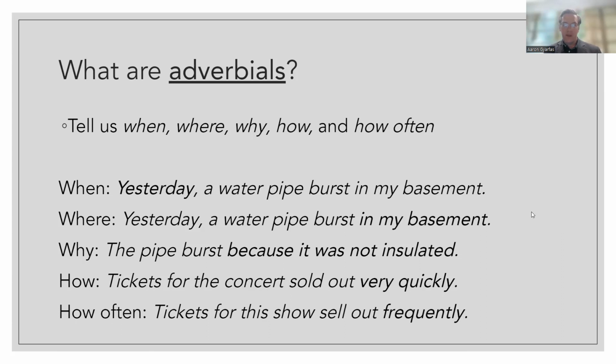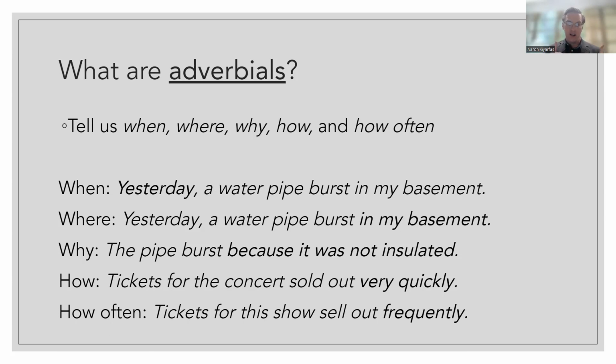Okay. And then we have the adverb frequently. So another adverb phrase. That adverb phrase is telling us how often. Okay. Now, all of these are examples of adverbials. The last two are the only ones that are actual adverb phrases.